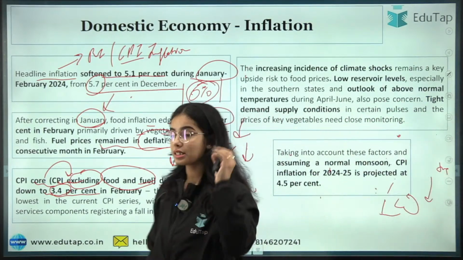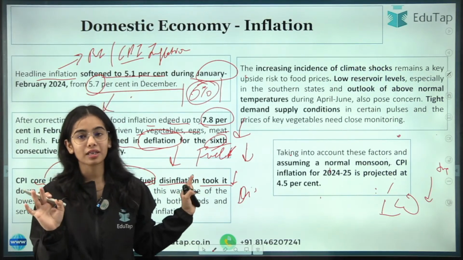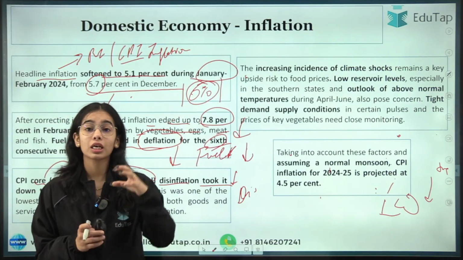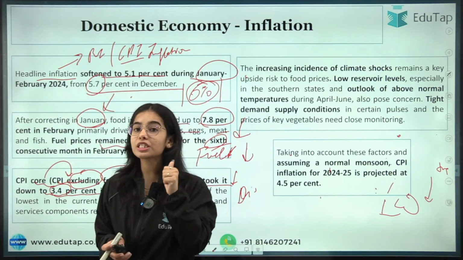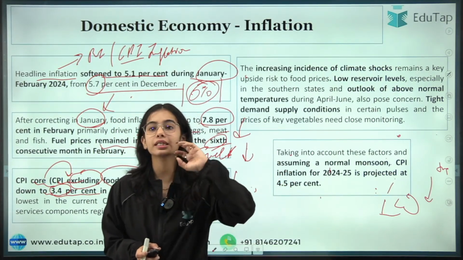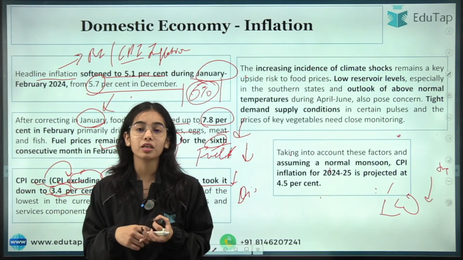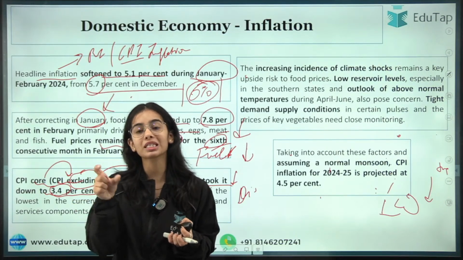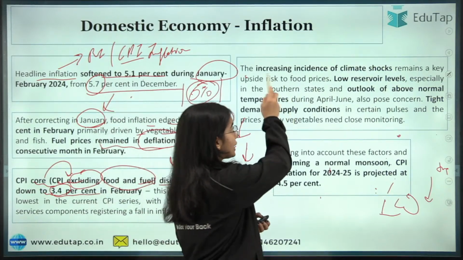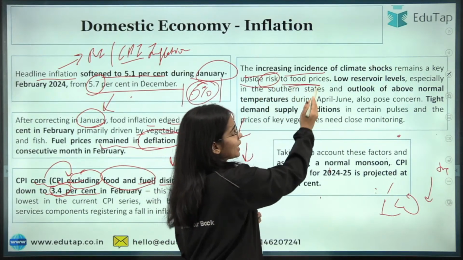Okay. So this is it, that the CPI core is good. Fuel prices are decreasing, so that is good. But the food inflation is the main problem. The increasing incidence of climate shocks. In this Monetary Policy Committee, there is too much emphasis given to the climate shock. Climate problems are coming, the incidence of climate shocks has increased. So that's why this Monetary Policy Committee statement becomes important, because specific importance is being given to the climate shocks. The increasing incidence of climate shocks remains a key upside risk to the food prices,